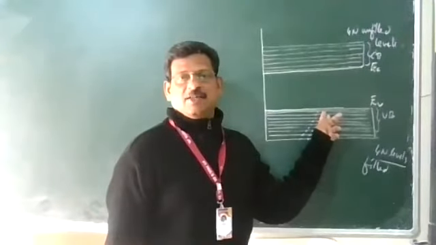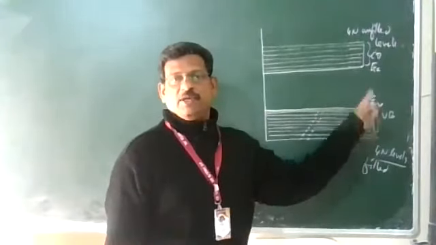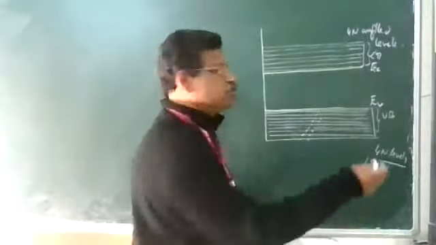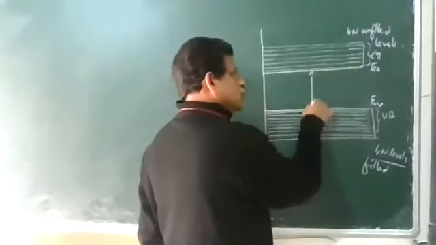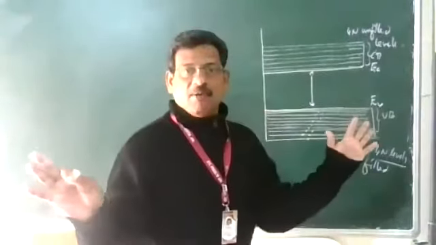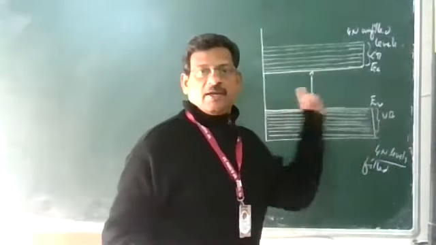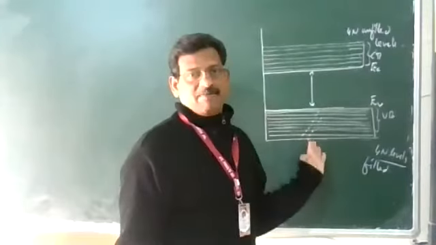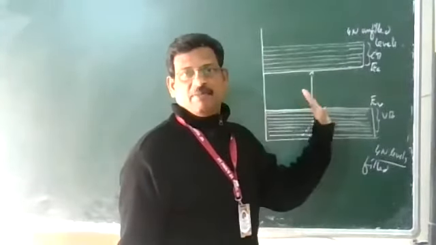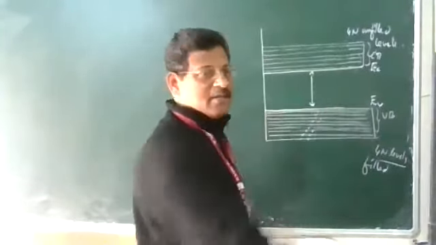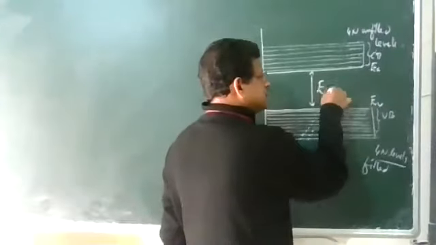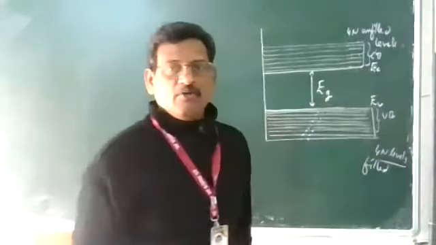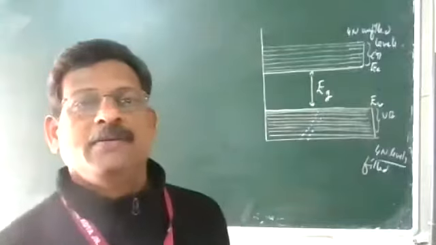In between them, there is an energy gap where no energy levels are available, so no electron can remain in this gap. It is a forbidden zone. Either they can be here or they can be up. In between, nothing. And this energy gap, EC minus EV, is called the forbidden energy gap.